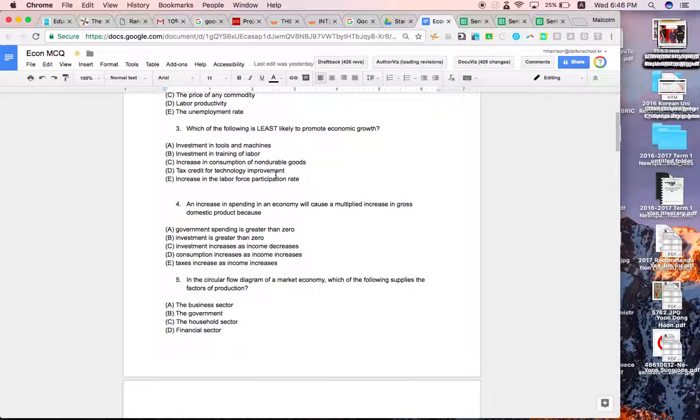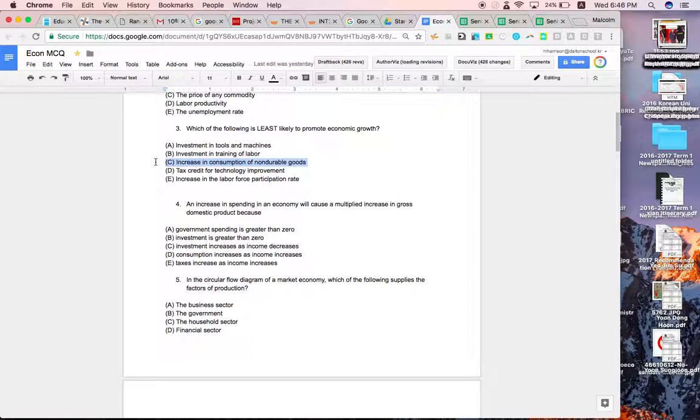Which of the following is least likely to promote economic growth? And so the least likely to promote economic growth, what would not cause the economy to grow, would be increased consumption in non-durable goods. This would mean that you would have money being spent on non-durable goods.